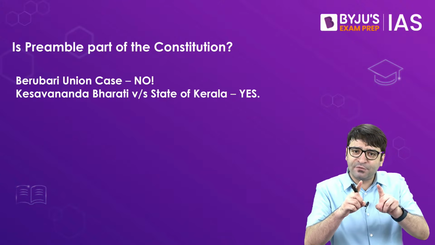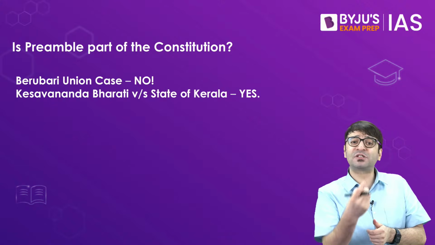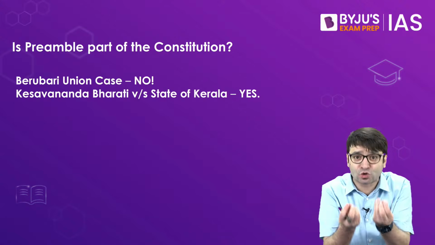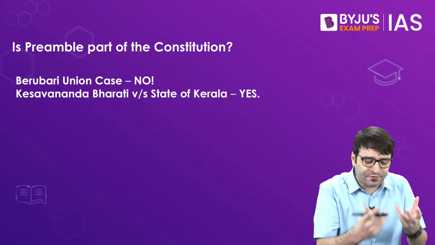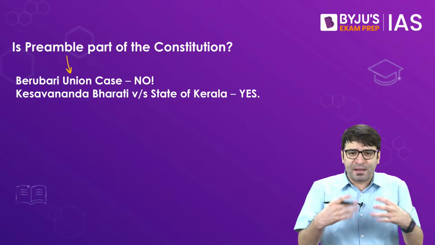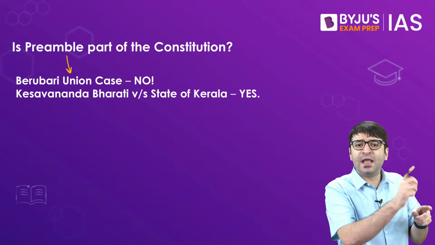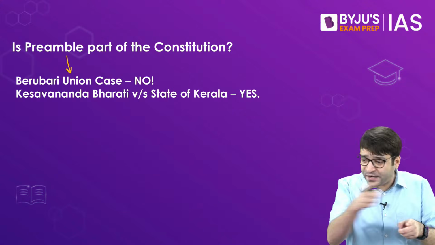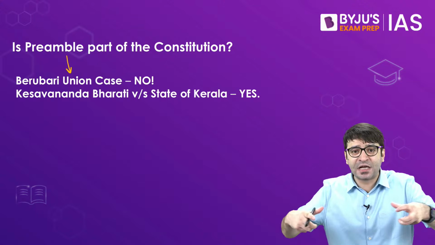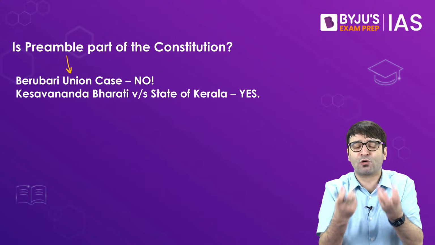In fact, the preamble was the last item added to the Constitution. The preamble was the last item voted upon, and then it became part of the Constitution. This story was not conveyed to the Supreme Court in the Berubari Union case. The Supreme Court was not told that, just like any other part of the Constitution, the preamble was also discussed threadbare, and then voted upon. This story was not conveyed to the court.